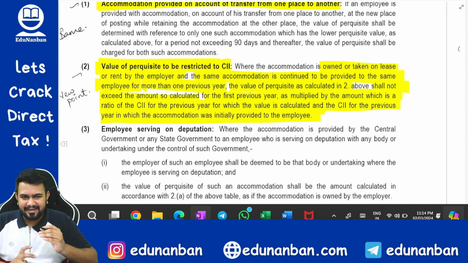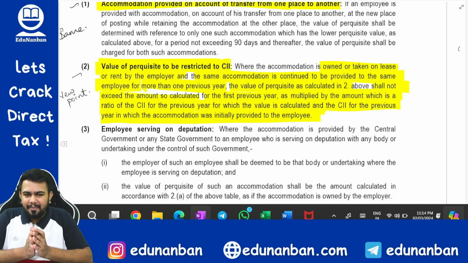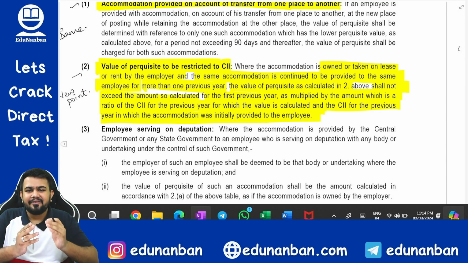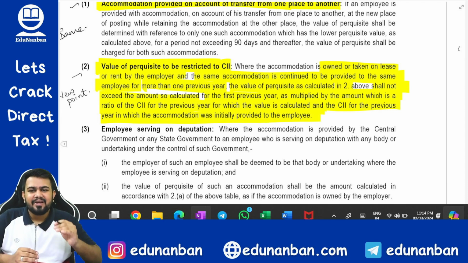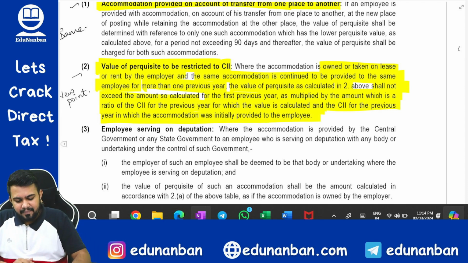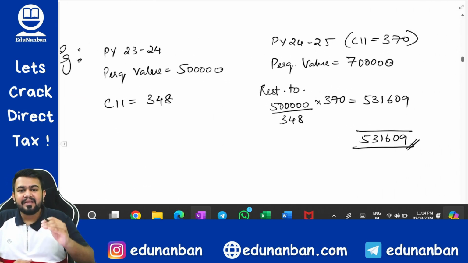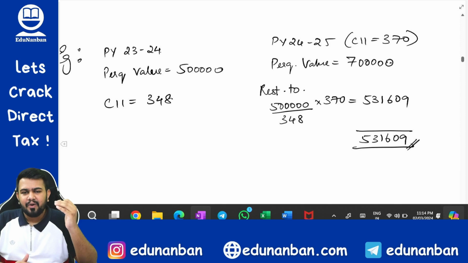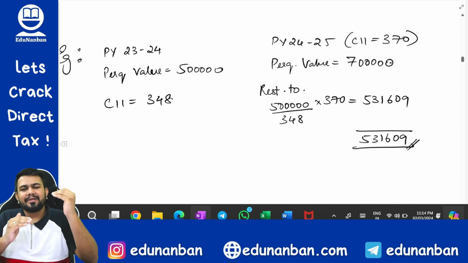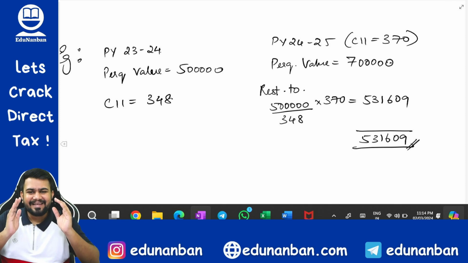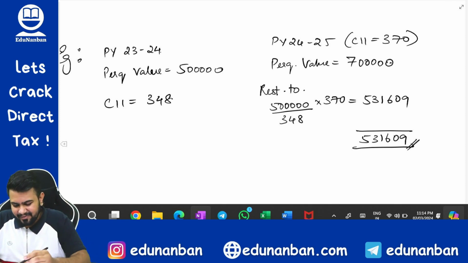So what are they telling? If the same accommodation is provided for more than one year, then from the second year onwards you have to see whether the perquisite value is more than the cost inflated value. If the perquisite value is more than the cost inflated value, you have to restrict it to the cost inflated value. Let us learn with the help of an example, and you will be very clear.